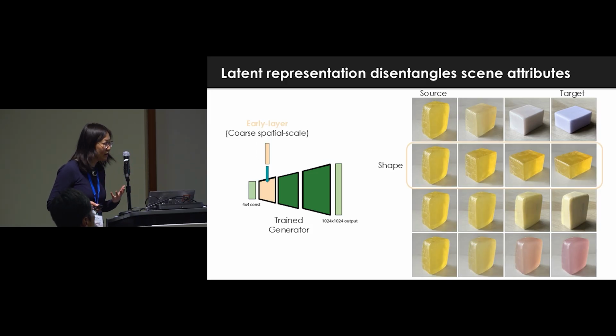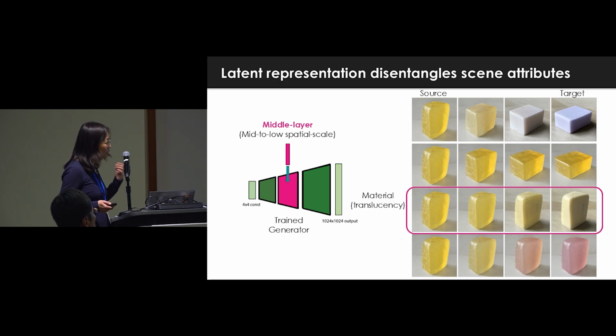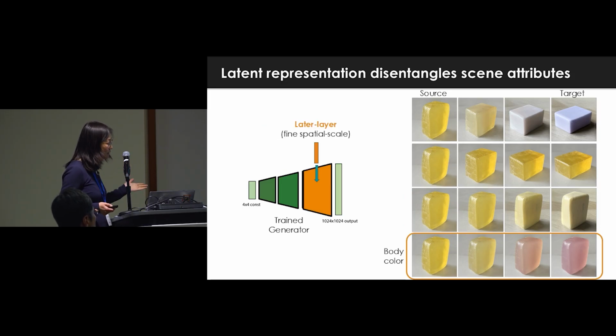However, the advantage of StyleGAN is it allows us to manipulate only the early layers, which control the coarse spatial scale, so that we can see the soap from left to right keep the material and color the same, but only vary the shape. If you manipulate the middle layers, on the other hand, we can create this material property, translucency, which is what we care about, from glycerin-like translucent to opaque. Lastly, if you only morph the last layers, the fine structure, you get change only in color, but the shape and the material are the same.